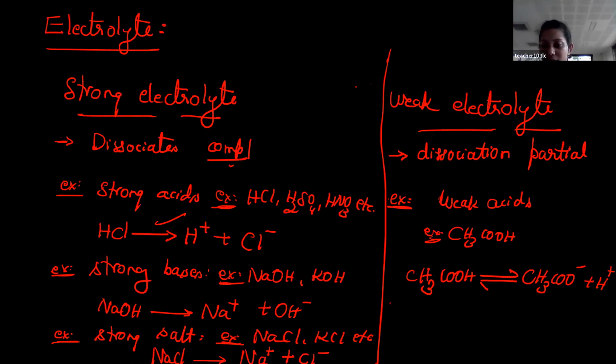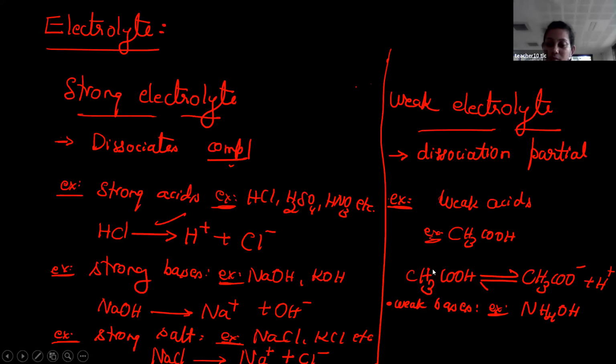Then students, similar to the weak acid, you have weak bases also. For example, ammonium hydroxide is a weak base. Same thing, but you are able to produce ions here, that is NH4 plus as well as OH minus ion. And the last one is weak salts. Once again, you take an example of ammonium chloride, but you are able to produce cation as well as anion, that is NH4 plus as well as Cl minus ion.